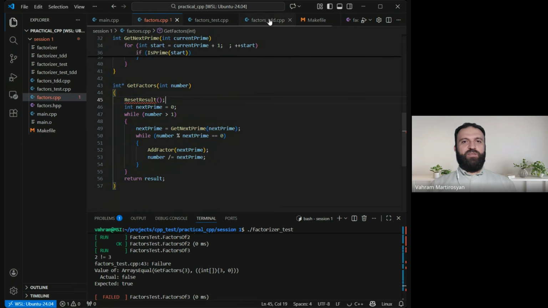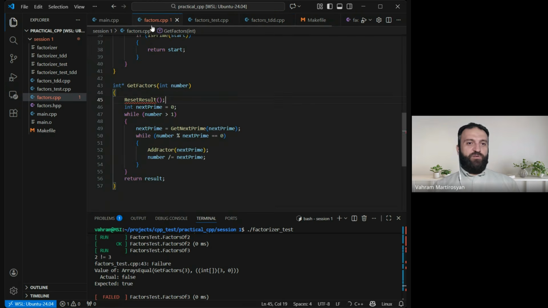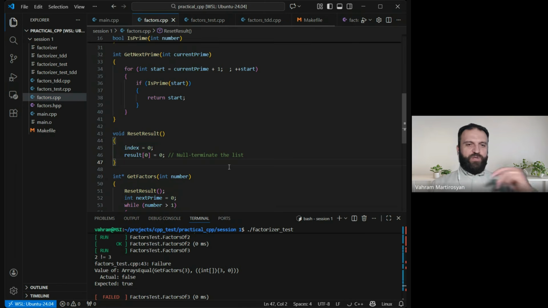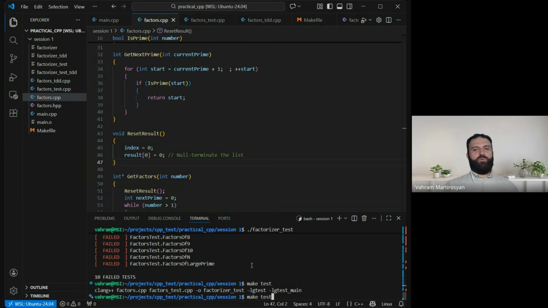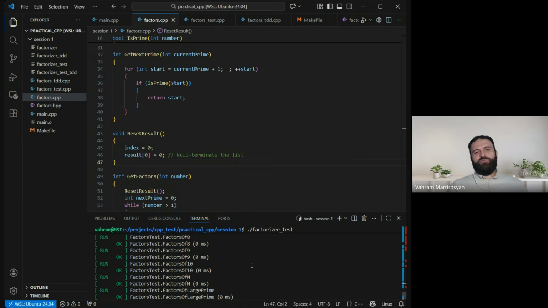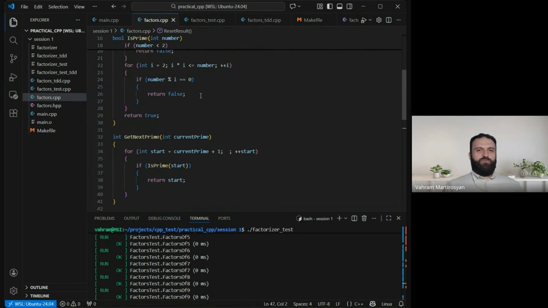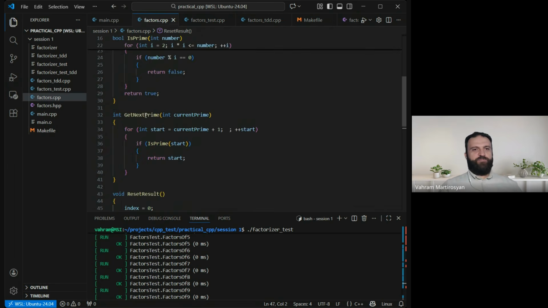And that error is that every time we deal with the global variable, we don't clean the state, okay? Cleaning the state is really crucial, because otherwise two executions are going to depend on each other and make problems. So I will just bring it here. And if I try again, hopefully now we'll get all the tests. Now, yeah, great. So it turns out we have done a great job, and we have actually covered all the cases, and also this implementation is ready.